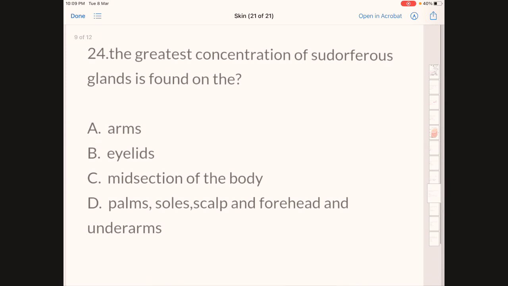Next question. The greatest concentration of sudoriferous glands is found on the: option A, arms; option B, eyelids; option C, midsection of the body; option D, palms, soles, scalp, forehead and underarms. Option D is the correct answer.